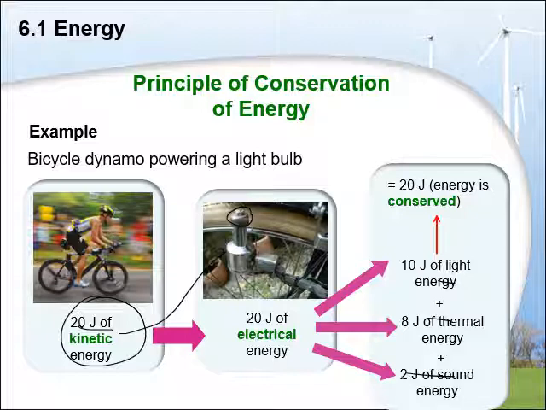But the idea here is there is no loss of energy, and we are converting from one form to the other form. That means kinetic energy is not destroyed; it is only converted to electrical.